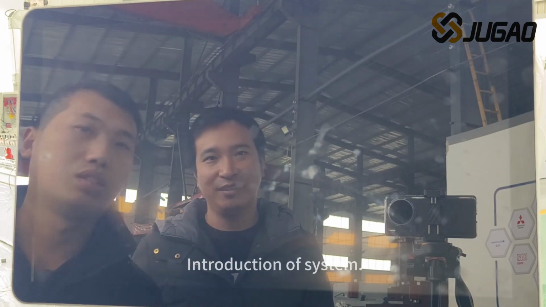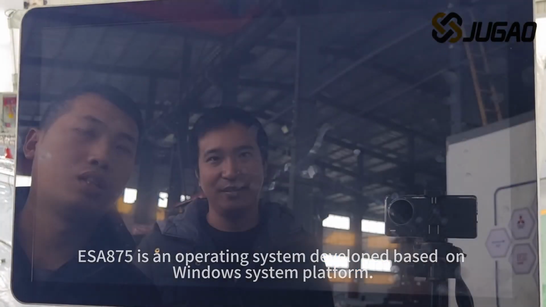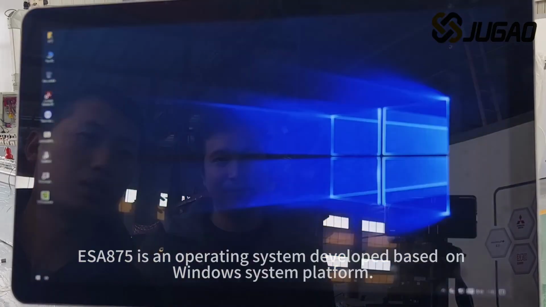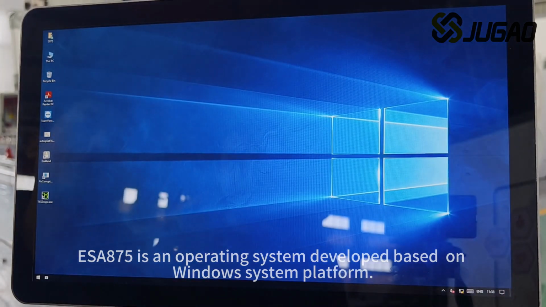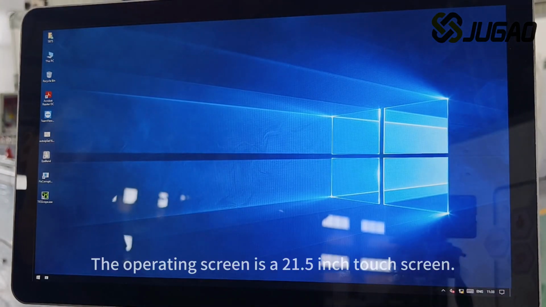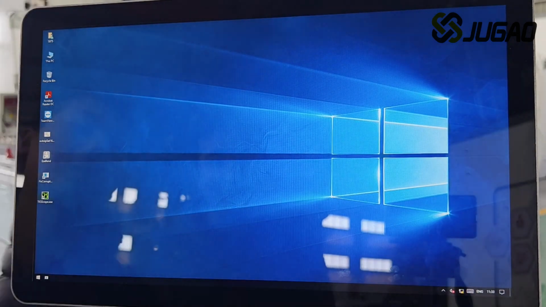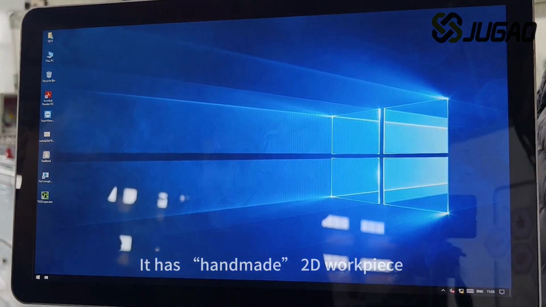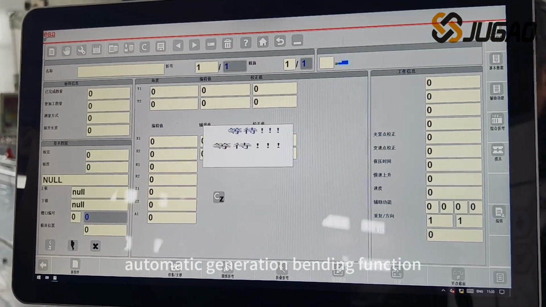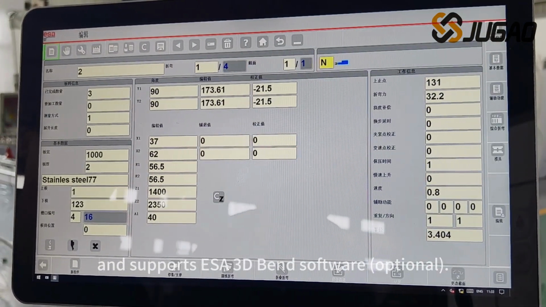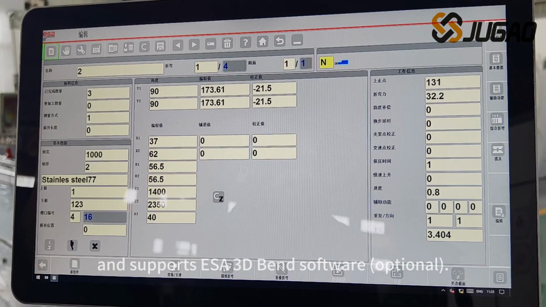Introduction of system. ESA 875 is an operating system developed based on Windows system platform. The operating screen is a 21.5-inch touchscreen. It has handmade 2D workpiece automatic generation bending function and supports ESA 3D bend software, optional.